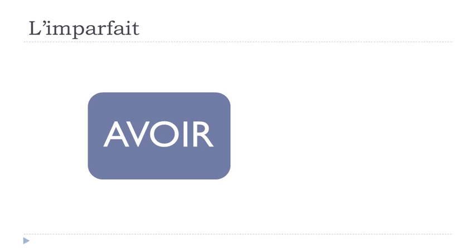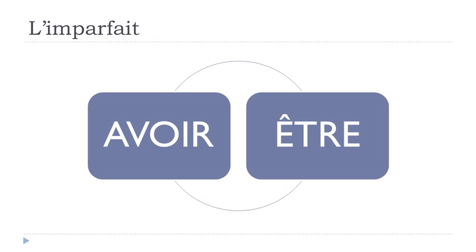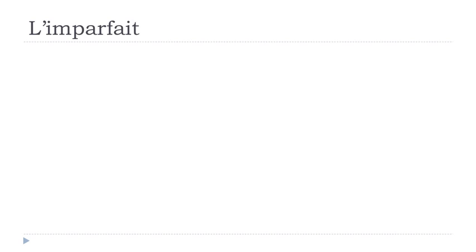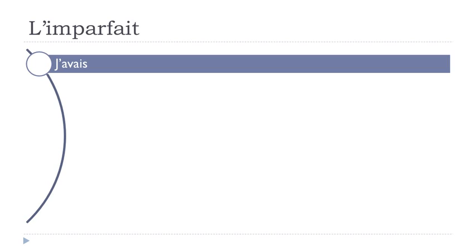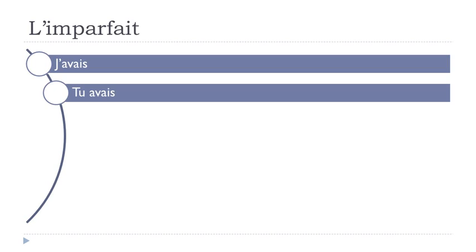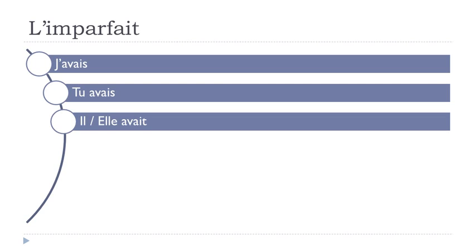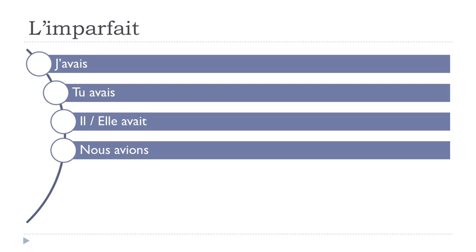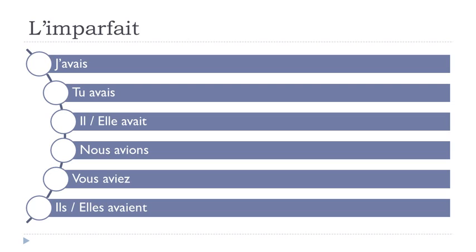And then of course, avoir and être can be in some cases quite tricky. So that's the reason why we'll take a few minutes to have a look at them. The first one, avoir, and it's not that tricky at all because it goes like that. J'avais, tu avais, il avait, elle avait, nous avions, vous aviez, ils avaient, elles avaient.